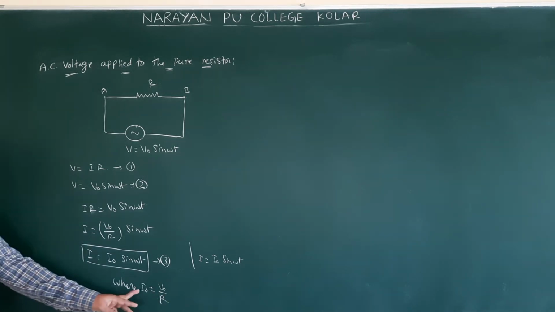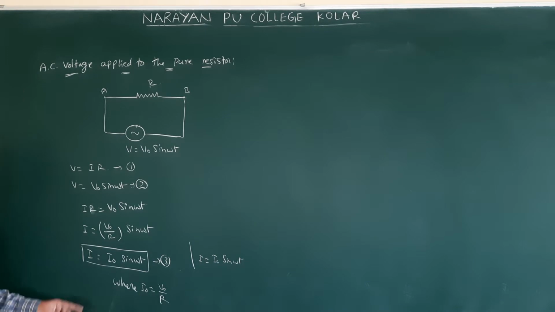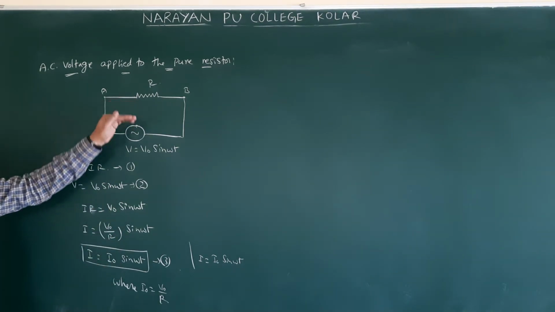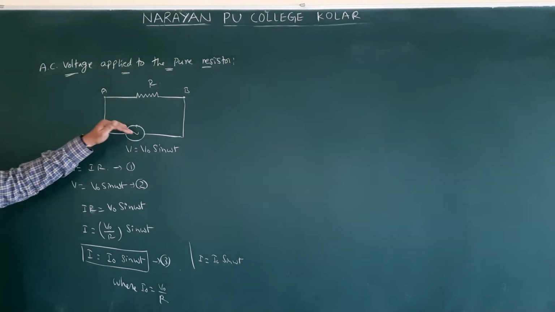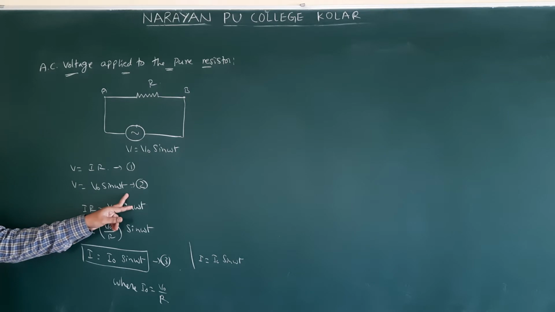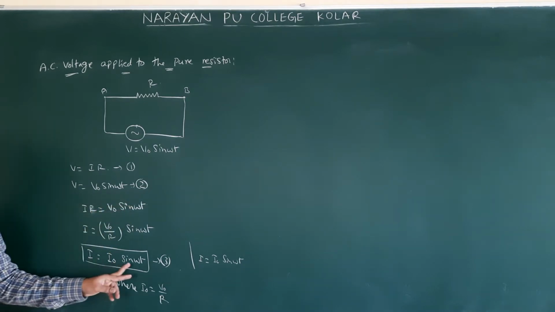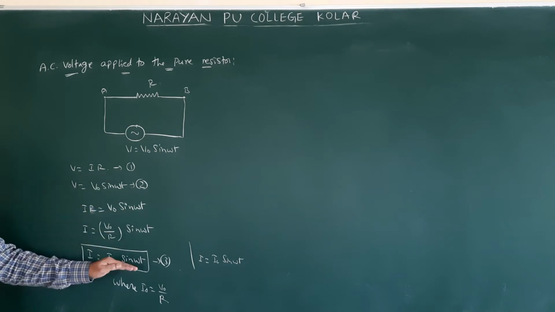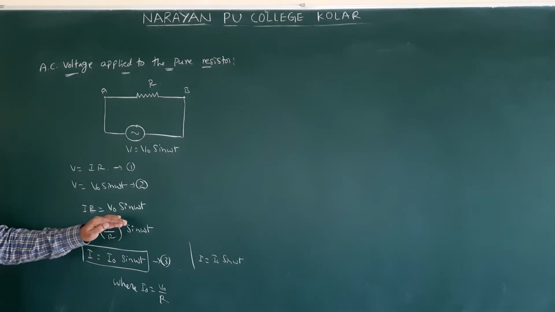So what is I naught here? The peak value of the current. This is the current flowing through the resistor whenever we connect AC voltage to a pure resistor. How much voltage did we apply? V naught sin omega t. How much current is passing? I naught sin omega t. The curves are the same. This is also a sine curve, and this is also a sine curve.